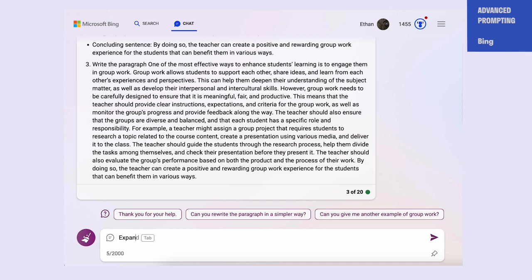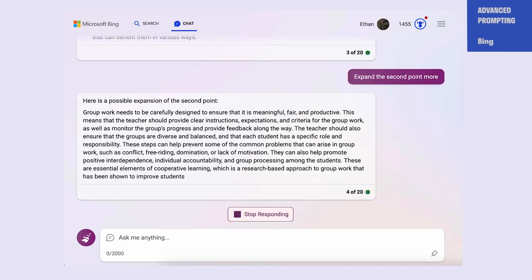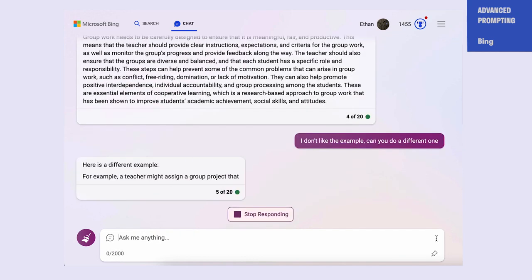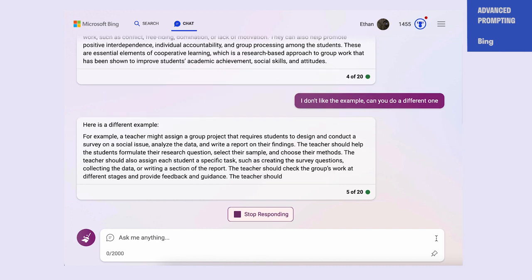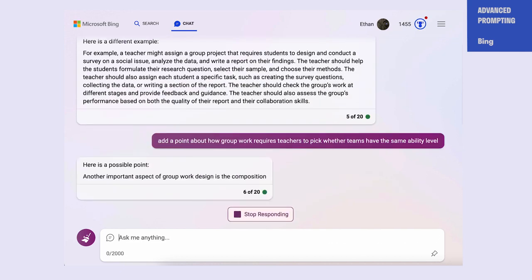For instance, you could ask it to expand. I like the second point. Can you expand on that? And you can ask it to edit. I don't like the example you used in this paragraph. Why don't you change the example? In addition, you can also ask it to include more of your thinking. You can add a point about how group work requires you as a teacher to choose whether teams have the same ability level.